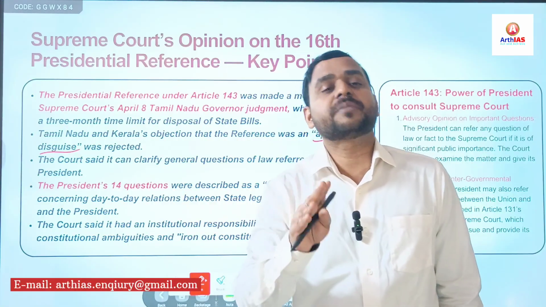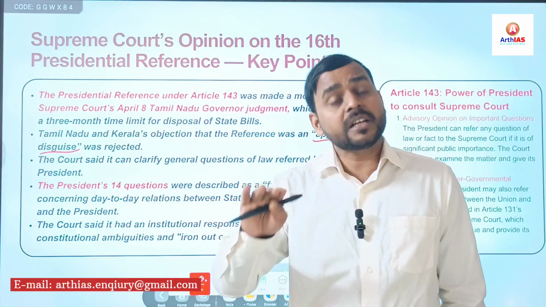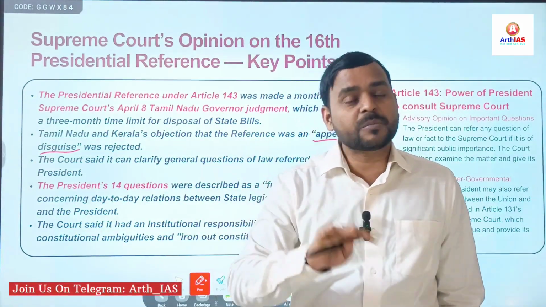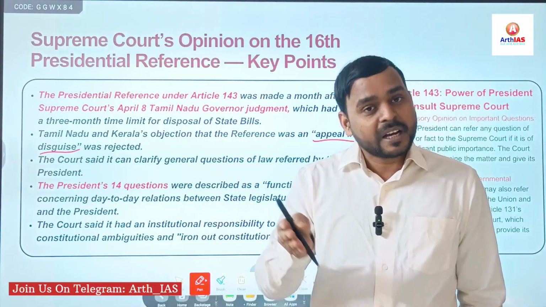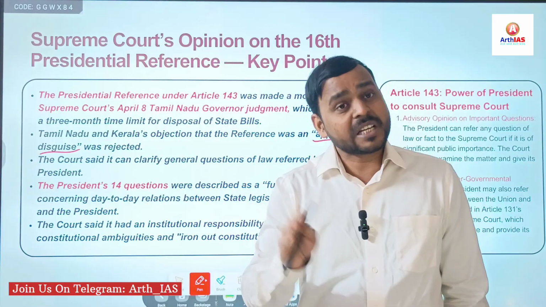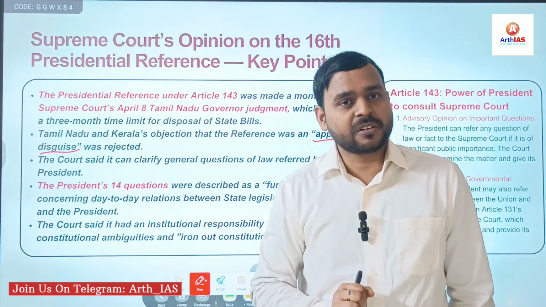See, there is a slight difference between review petition and appeal. Appeal means a fresh appeal in another court, mostly in the higher judiciary, for example from district court to high court or high court to Supreme Court. But a review petition is filed in the same court, same case, same court. That is the difference between appeal and review petition, right?